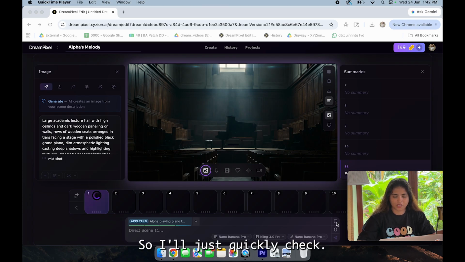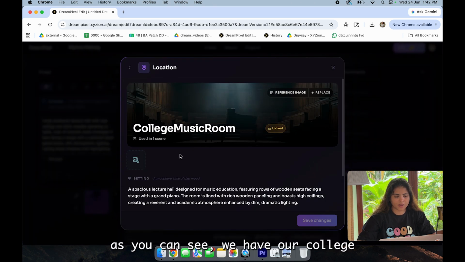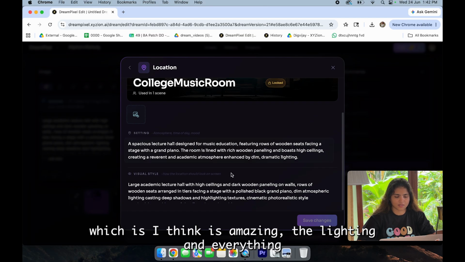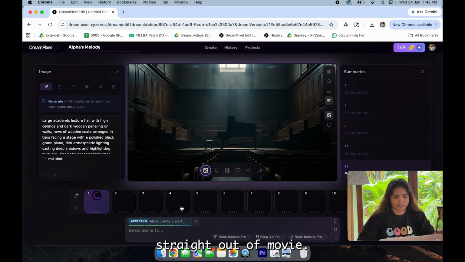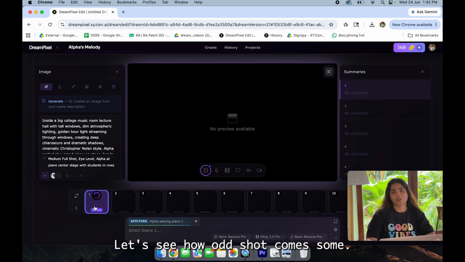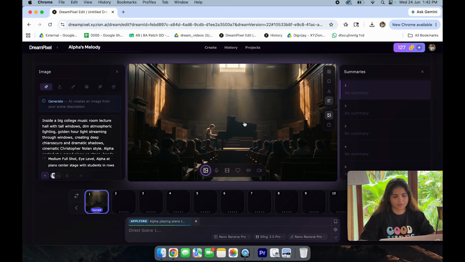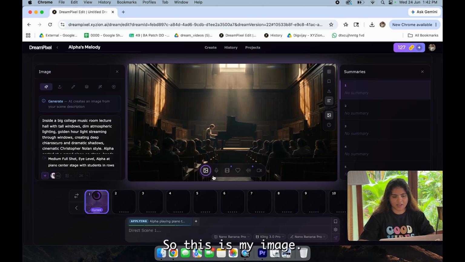So I'll just quickly check the locations meanwhile. As you can see, we have our college music room, which is added by the AI agent, which is, I think, amazing. The lighting and everything straight out of a movie. So I like it. Let's see how our shot comes up. So our alpha is sitting there. These are the students who are learning and watching him. So this is my image.